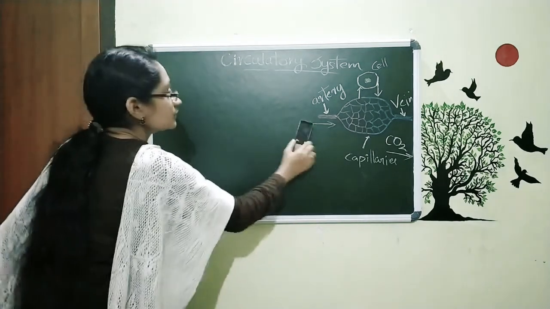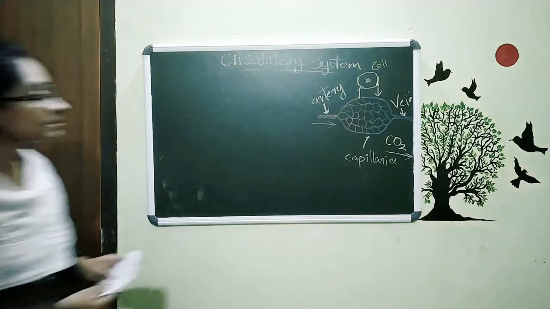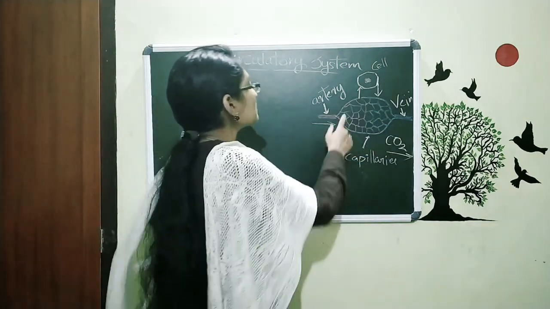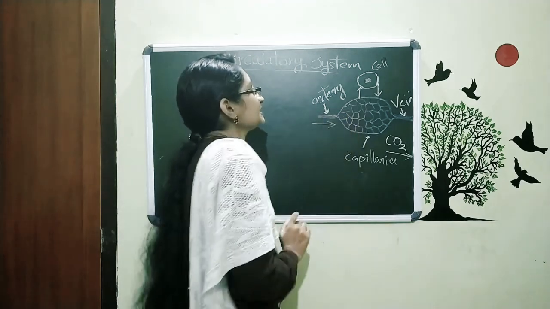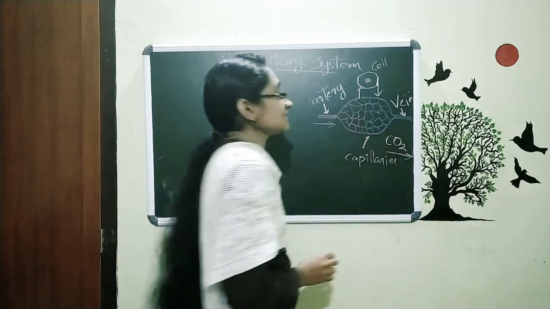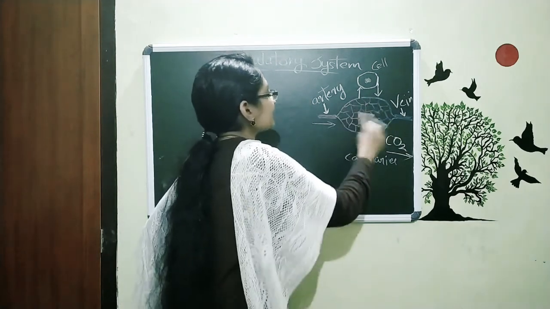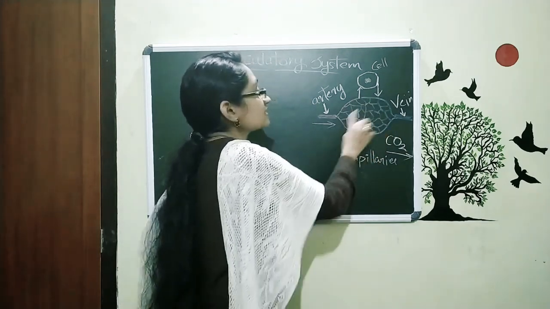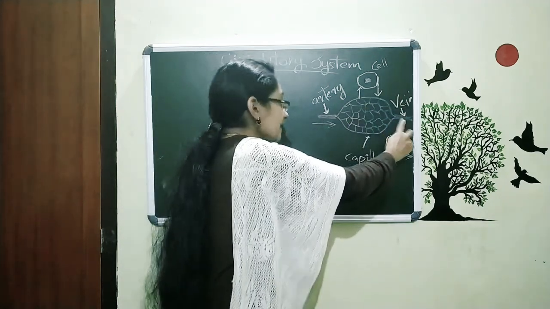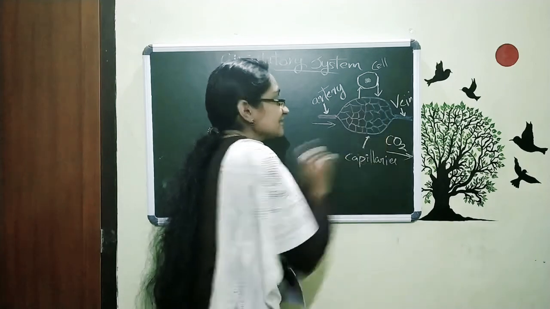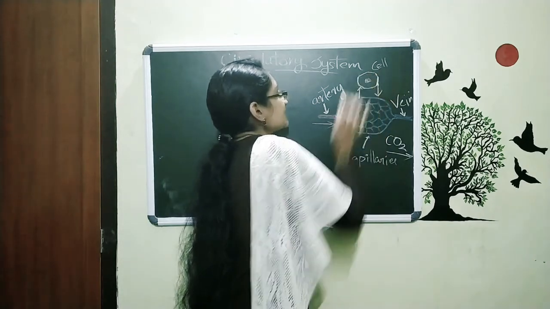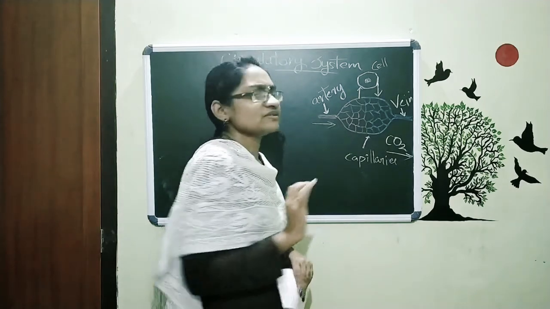So here when you observe, you can see a pink portion and a blue portion. The pink portion indicates the artery and the blue portion indicates the vein. And here you can see tiny tubes, and they are our capillaries. So this is the artery, this is the vein, and this portion is capillaries. And this is a cell, a human cell present in our body.